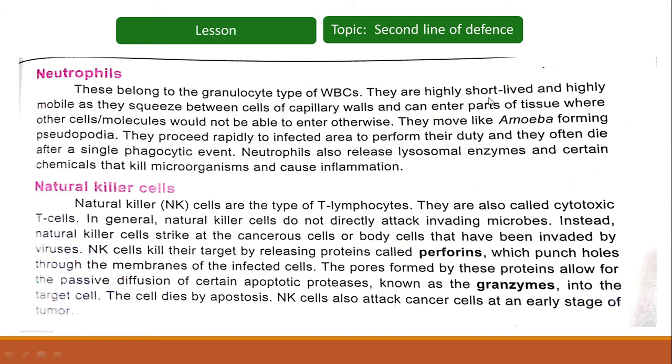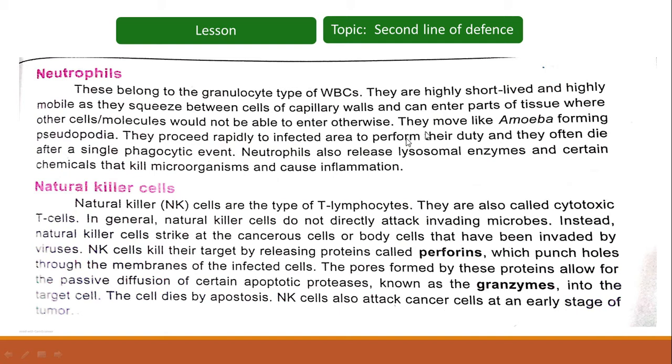They are short-lived and highly mobile, as they can squeeze between cells of capillary walls and can enter parts of tissue where other cells or molecules would not be able to enter otherwise.